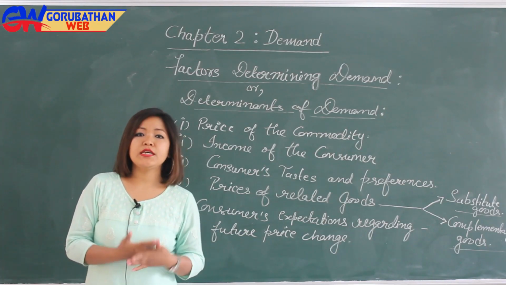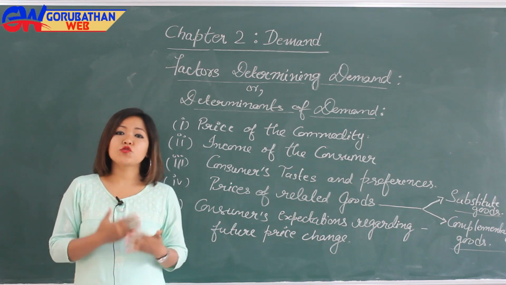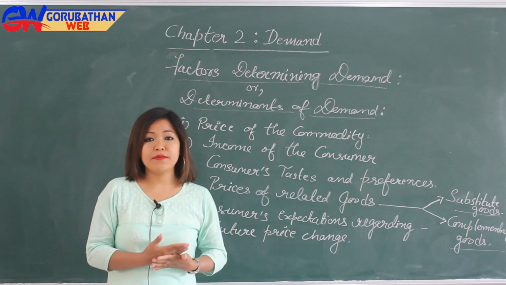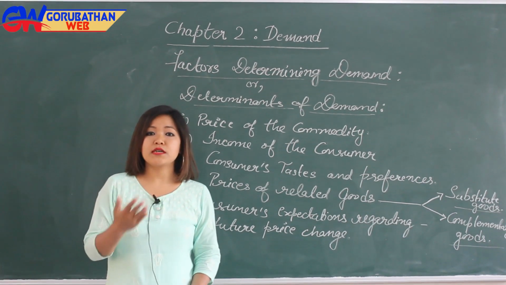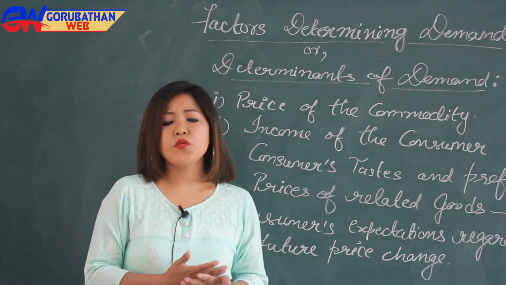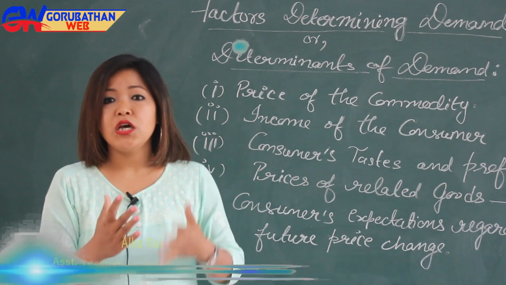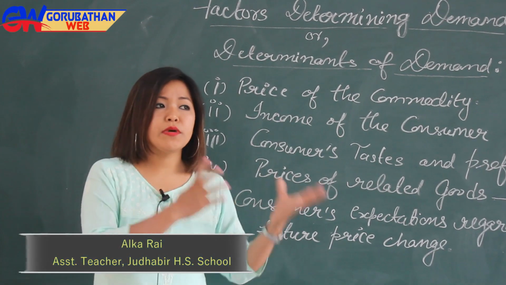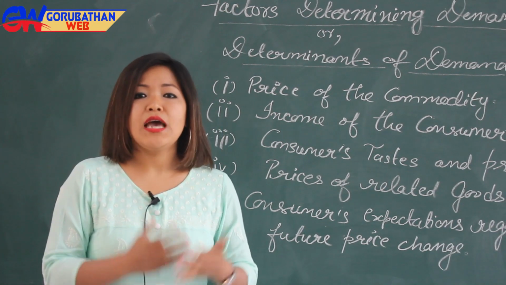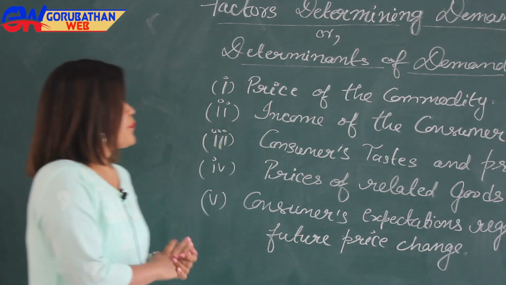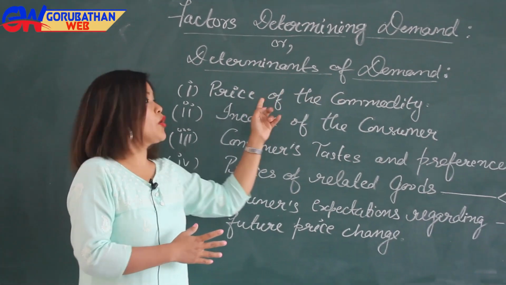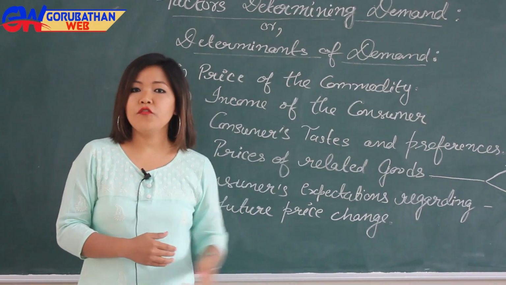Demand for any commodity may be influenced by so many things, and those things are known as factors. For example, if you are willing to purchase a cloth, you might be influenced by so many things like your liking for that cloth, the price of that cloth, the money you want to spend on it, or the latest fashion or trend going on, and this happens with all of us. So these things are known as the factors determining demand, also called determinants of demand.